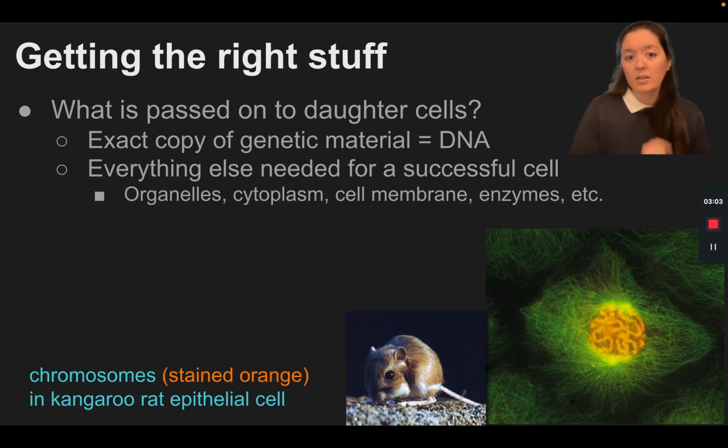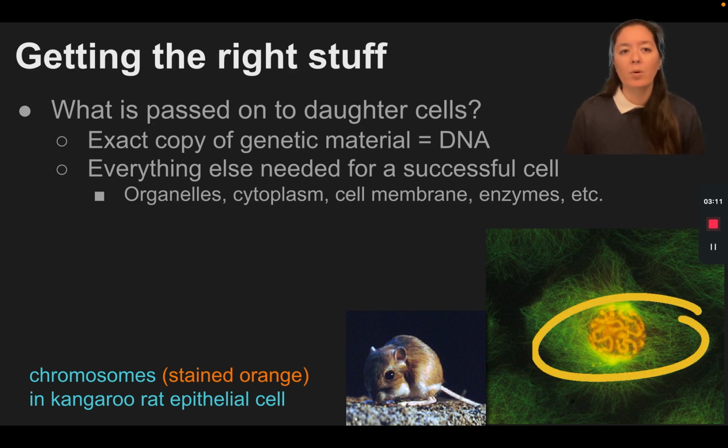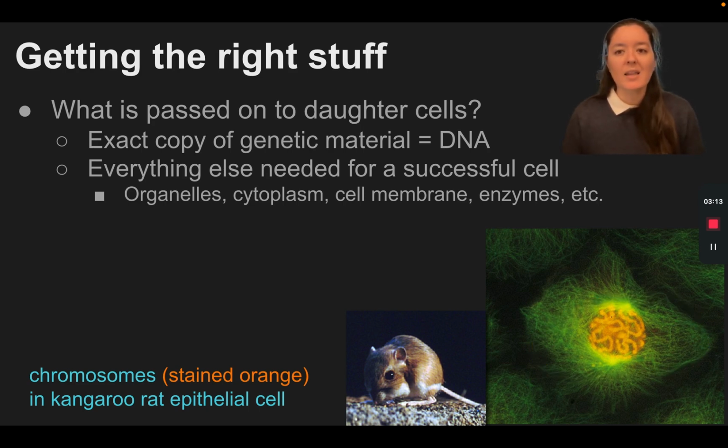Now we can see here, we have a little kangaroo rat, and the cell in that picture is a real cell from a kangaroo rat, and we can see the DNA in the form of chromosomes in that cell. In the middle, it's kind of in a circular shape, that's the nucleus, and stained orange are those chromosomes. So it's really cool.